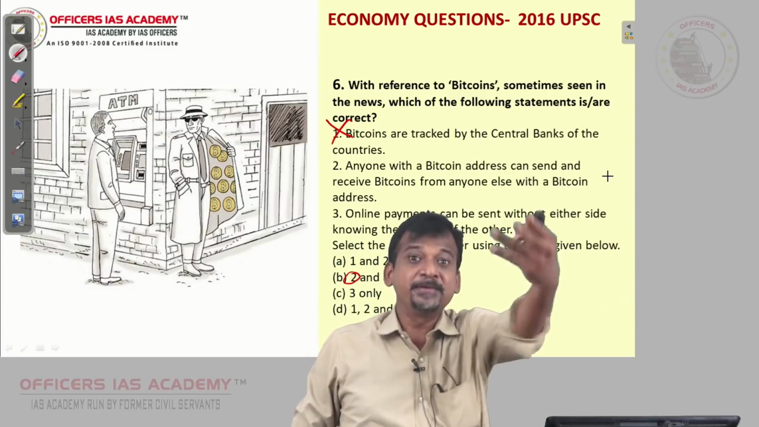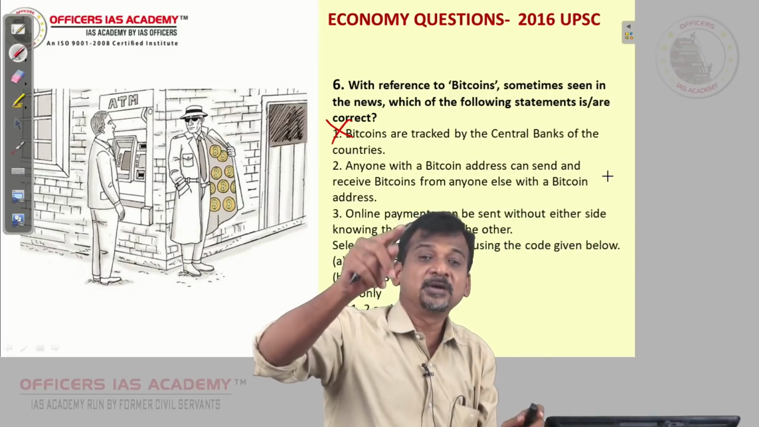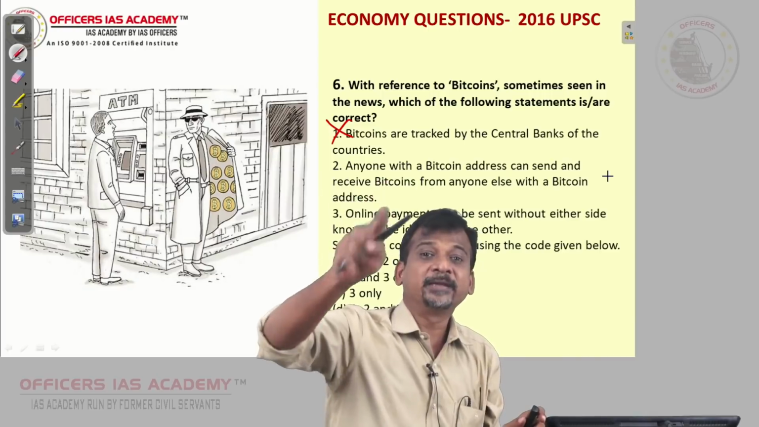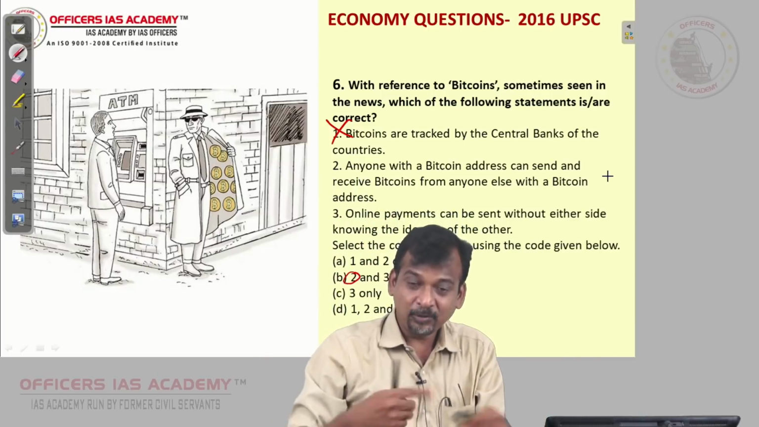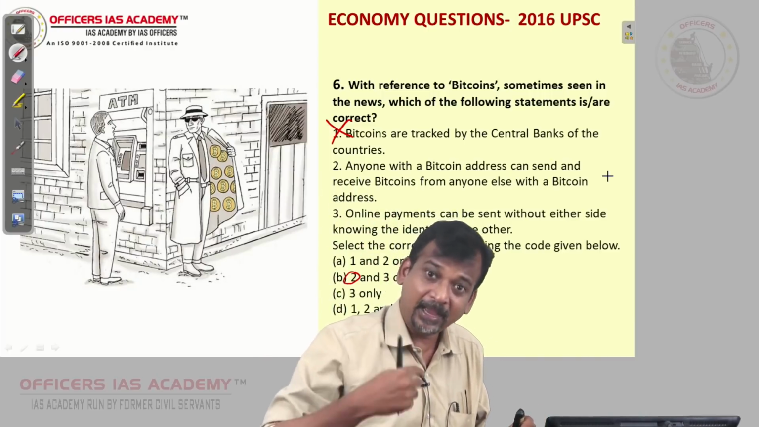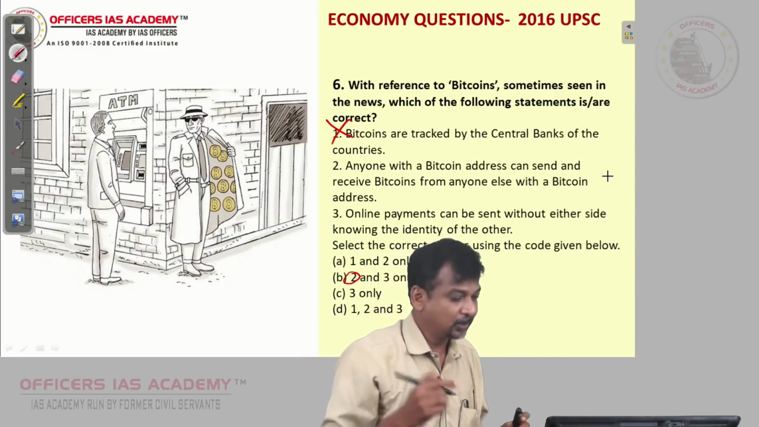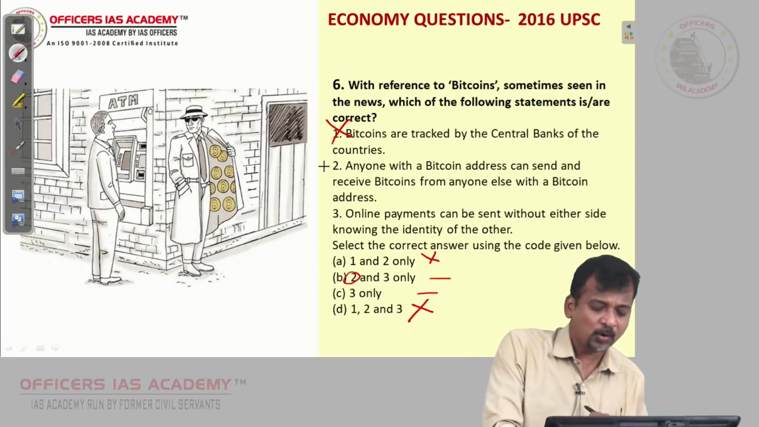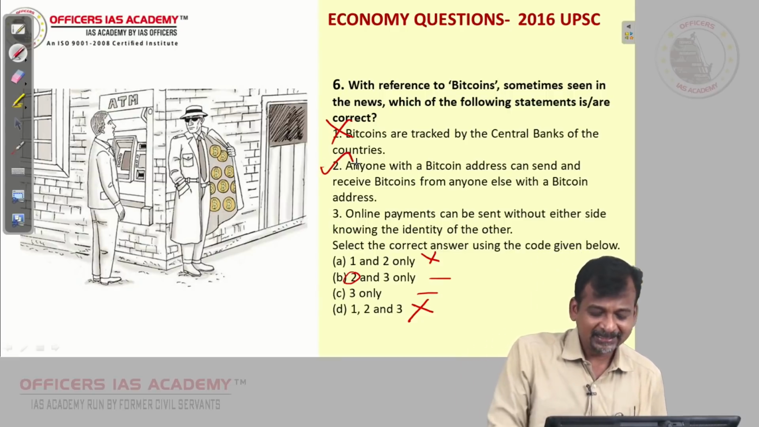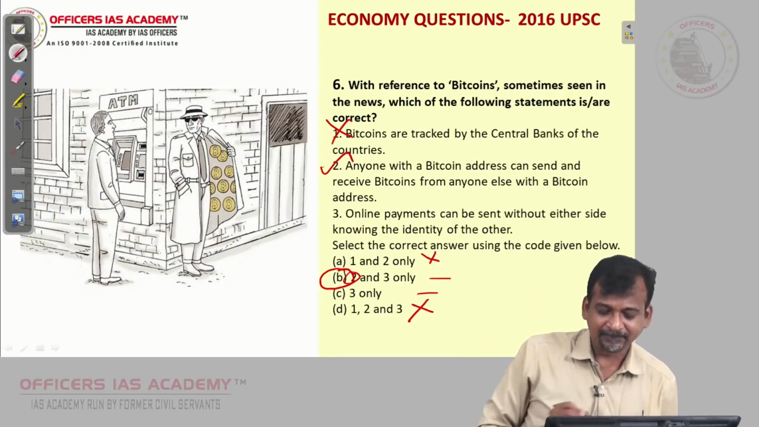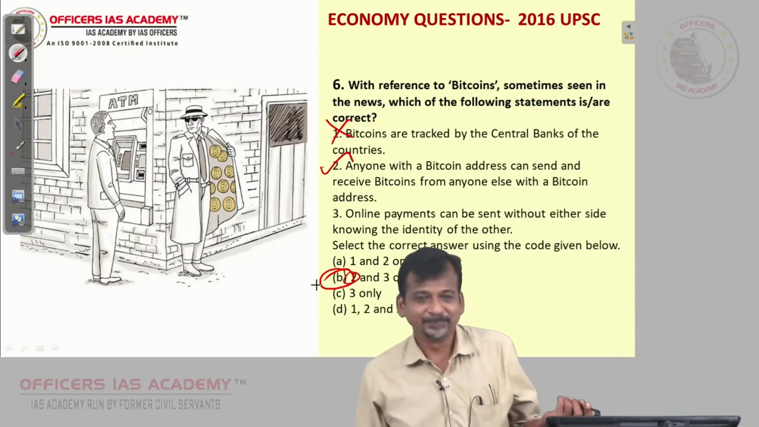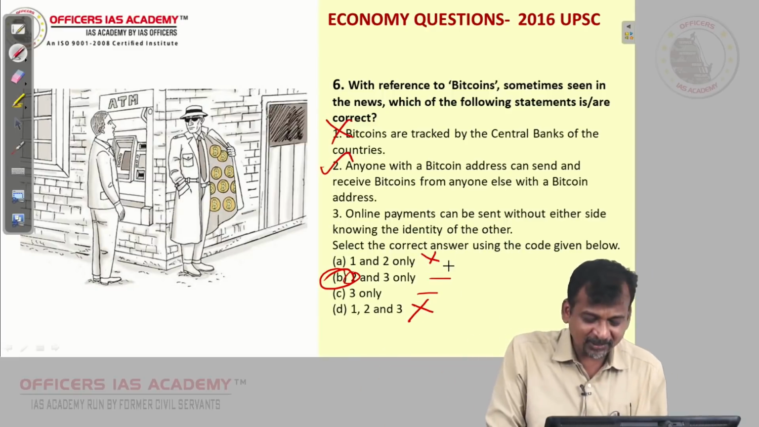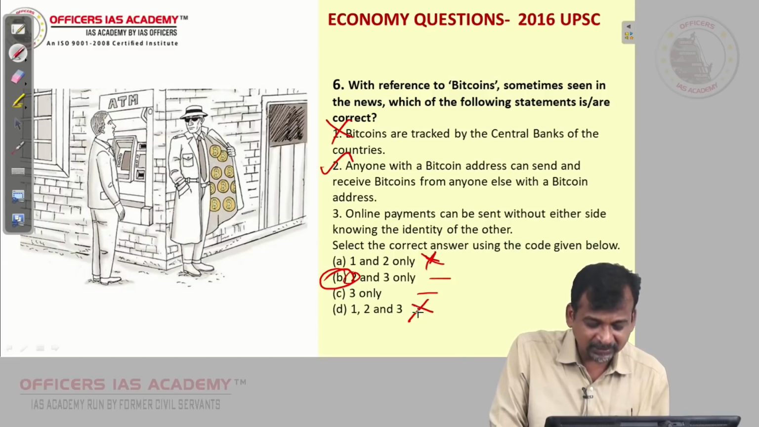Someone else, you may have say 123 XY. So you can send me, you may not know who I am, I may not know who is sending. So anyone with a bitcoin address can send and receive bitcoins from anyone. Once I know 2 is there, definitely the answer is going to be B. Yes or no? Because 1 is not there, so we have eliminated A and D.